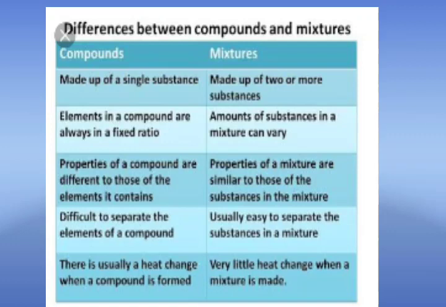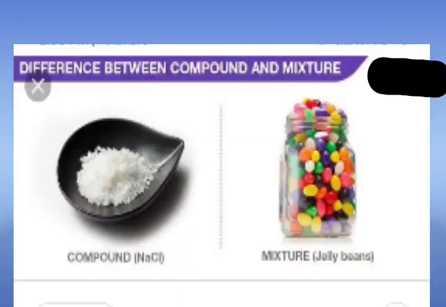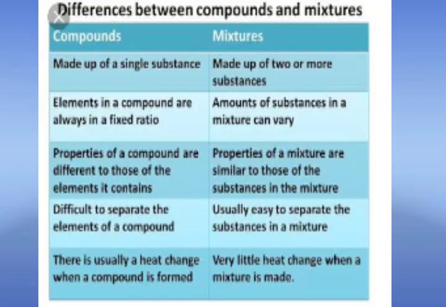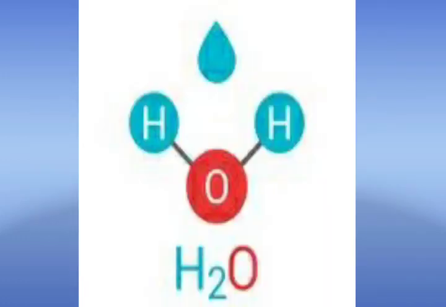Formation of a compound involves change in energy, whereas formation of a mixture does not involve any change in energy. Compounds have a specific set of properties, whereas mixtures do not have any specific set of properties. Components of compounds can be separated only by complex chemical processes, whereas components of mixtures can be separated by simple physical methods. Compounds have a definite molecular formula, whereas mixtures do not have any definite molecular formula. Okay? Like you have the formula of water, H2O, but you don't have a formula of air. Clear?